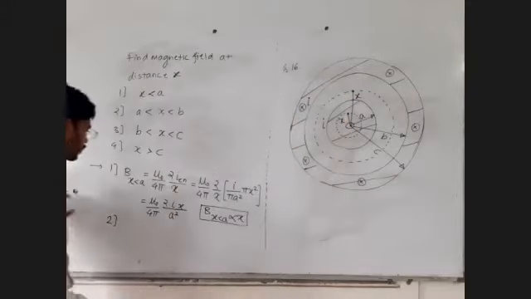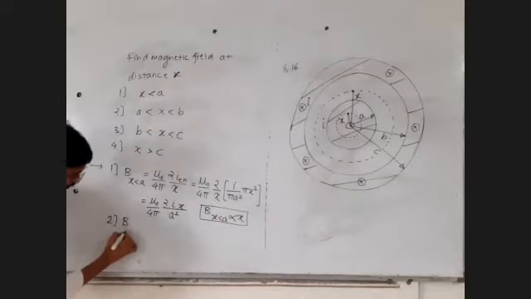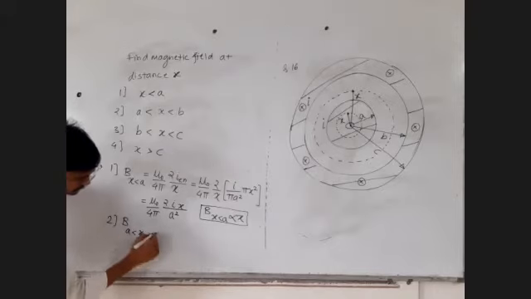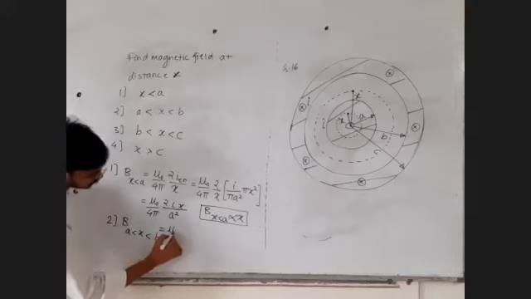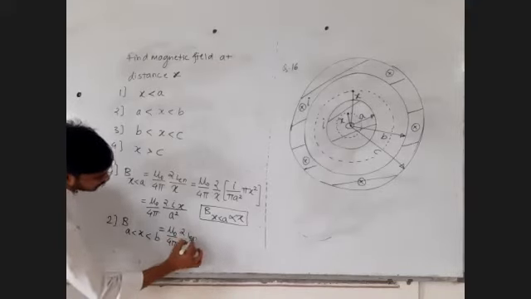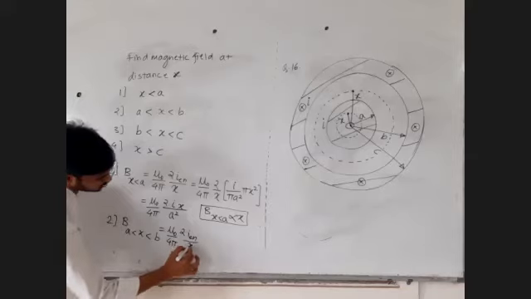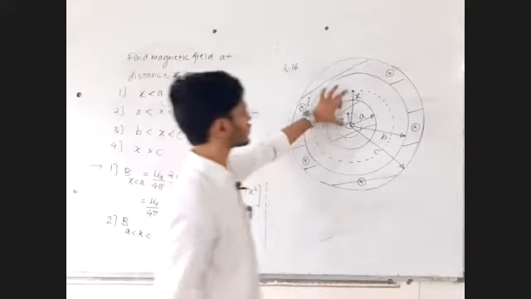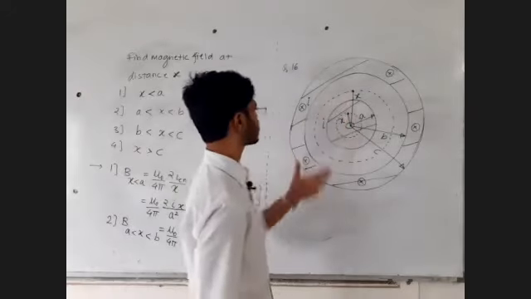Again the same formula you will use: magnetic field equals mu 0 upon 4 pi 2 times I enclosed upon x, instead of r you take the distance x.